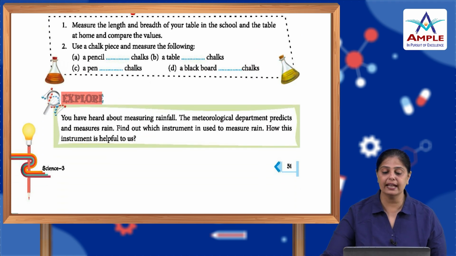Now, explore. You have heard about measuring rainfall. The meteorological department predicts and measures rain. Find out which instrument is used to measure rain and how this instrument is helpful to us. So, children, do find this information, but before that, quickly reread the chapter, complete all the exercises, do all the projects and then get on to this exploring activity. Alright, children, get going.